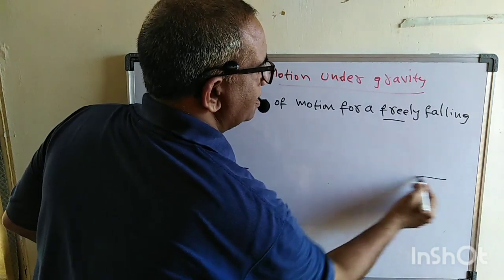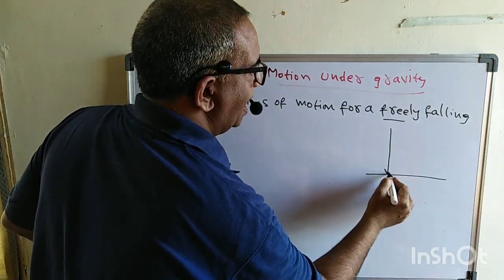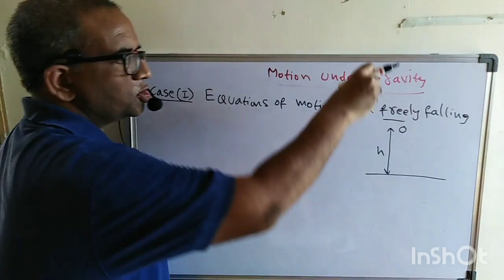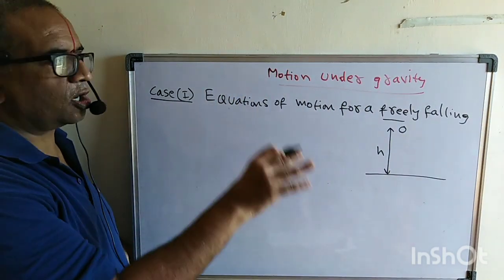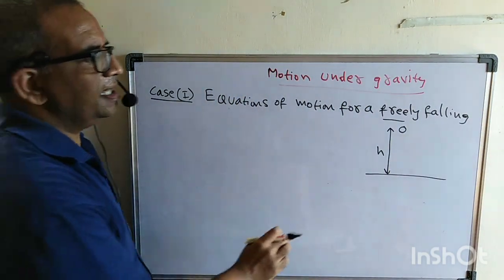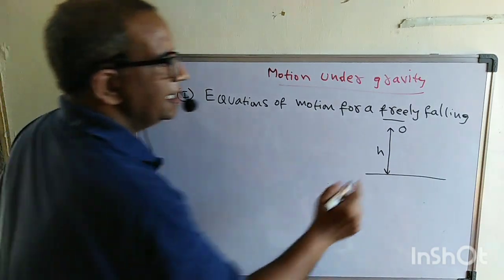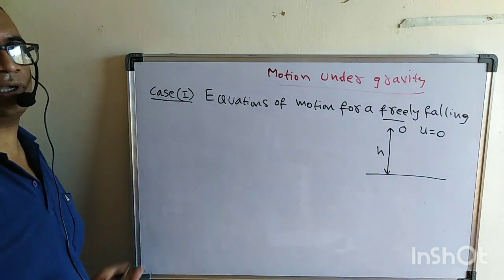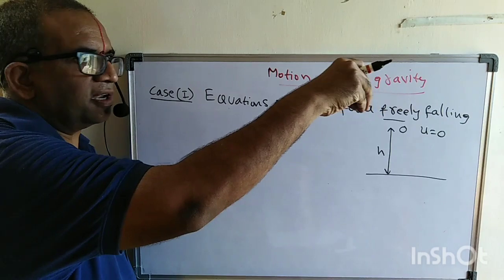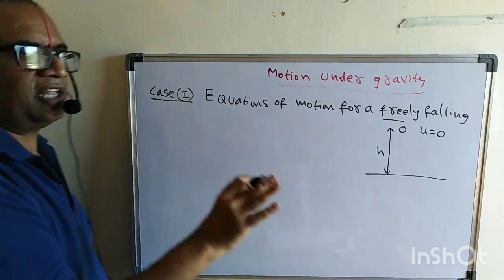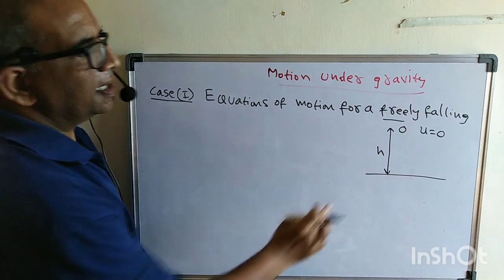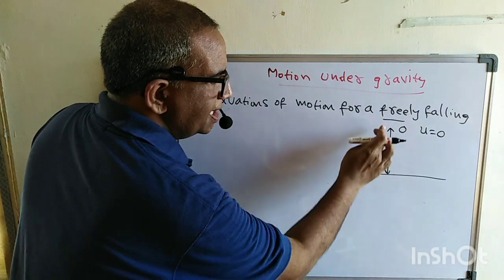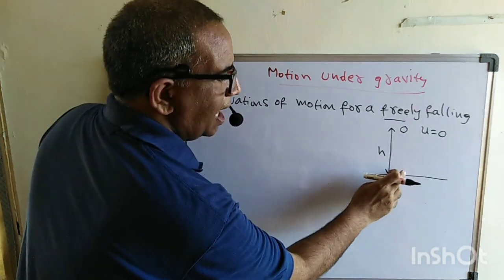Observe here carefully. Let us say the height is given here. From a height h, an object is there, and I just dropped that body. Either dropped or freely falling or anything, this is the case. Remember the initial velocity is 0 here, because it is freely falling. Whenever the word freely falling or dropped comes, you can take u as 0. And what is the displacement here? That is h.